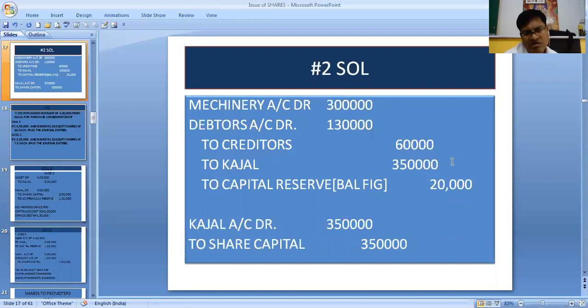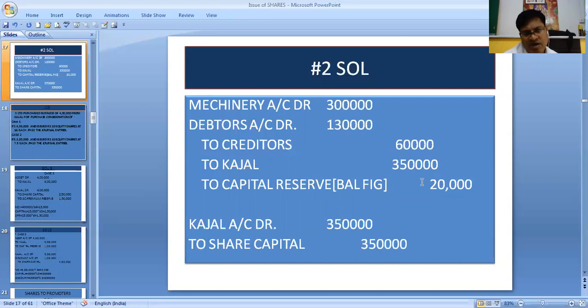On doing this much, we find that the credit side is still less. So 20,000 we made as profit because we got higher asset value and we are paying less. This profit is known as capital reserve. So that is why capital reserve is the balancing figure.